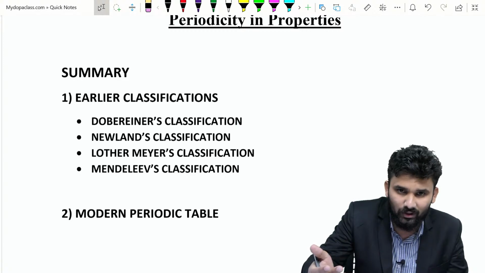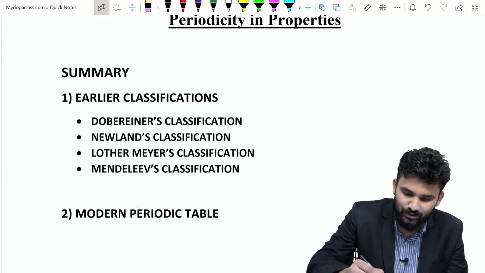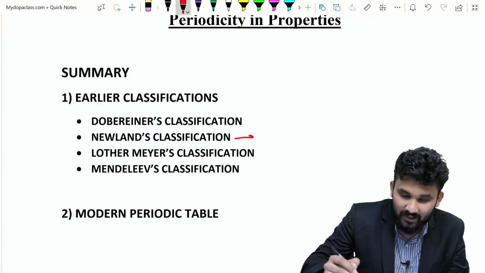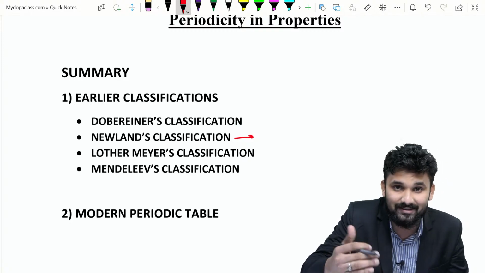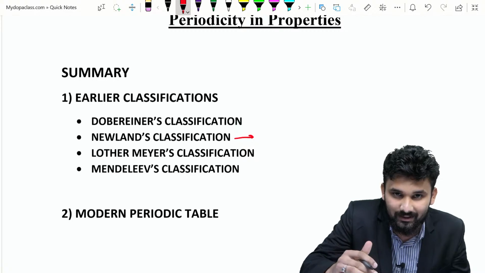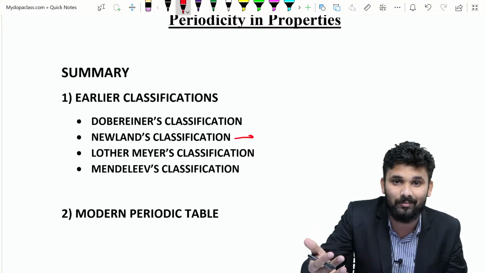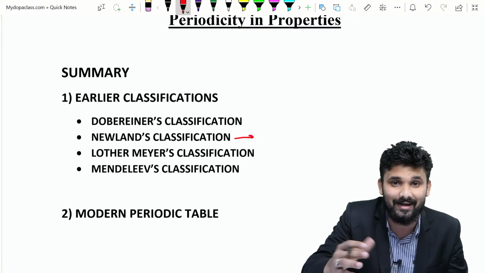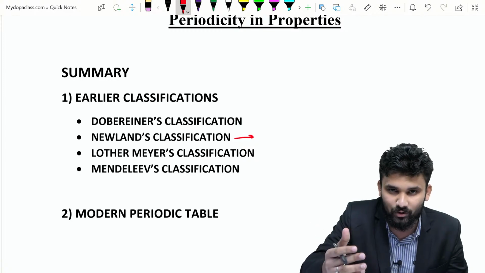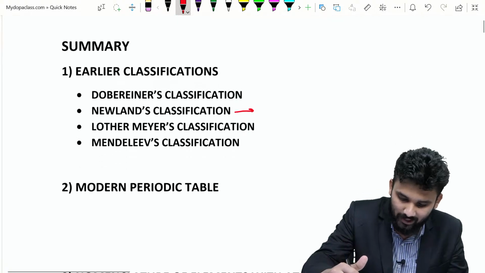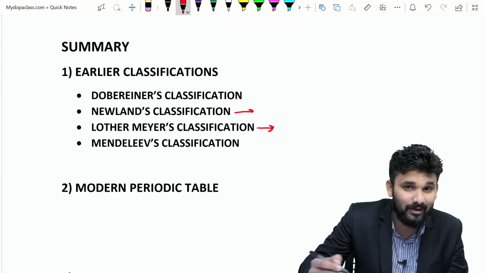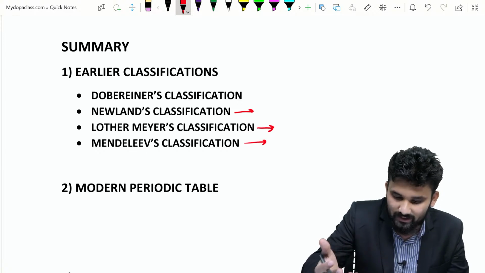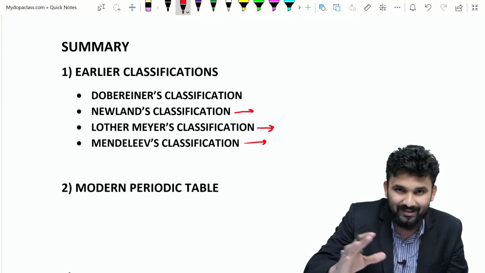of triads. The second classification is Newlands' classification, prepared by Newlands. He arranged the elements in increasing order of their atomic weight. He noted that the properties of every 8th element, starting from a given element, resemble those of the first element, just like the resemblance of the first and 8th musical notes. That is called the law of octaves, that we already studied: Sa Re Ga Ma Pa Dha Ni Sa. The third classification is Lothar Meyer's classification, and the fourth is Mendeleev's classification. You will study these in detail in the chapter; I will give you only a summary.